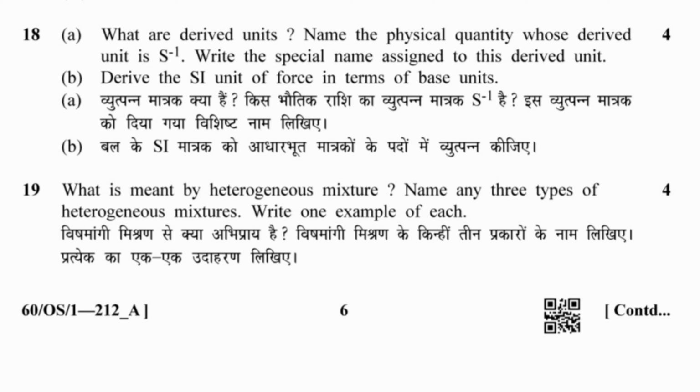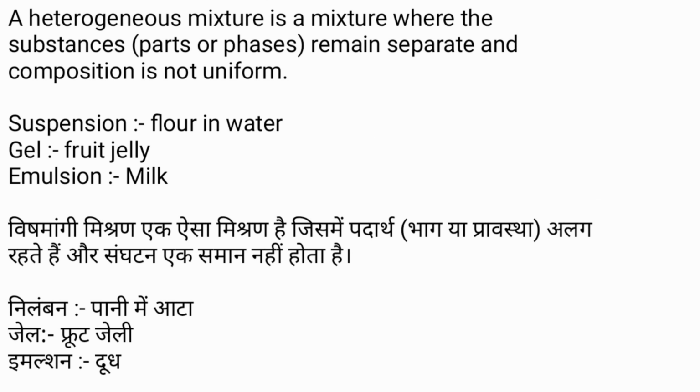19. What is meant by heterogeneous mixture? Name any 3 types of heterogeneous mixtures. Write one example of each. A heterogeneous mixture is a mixture where the substances remain separate and composition is not uniform.